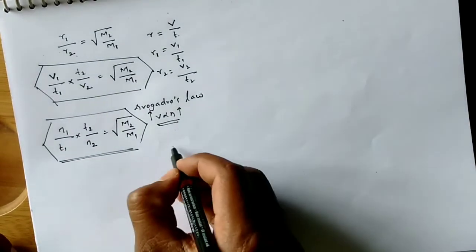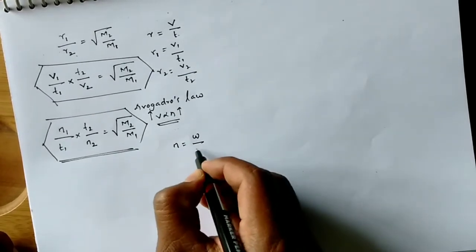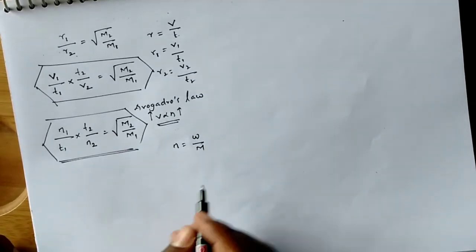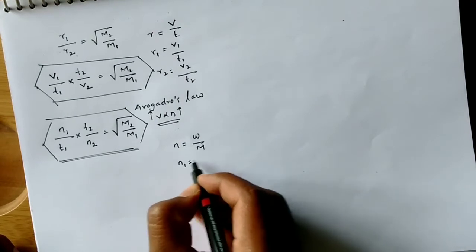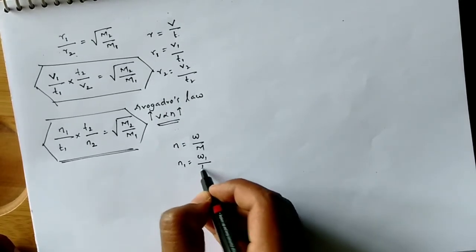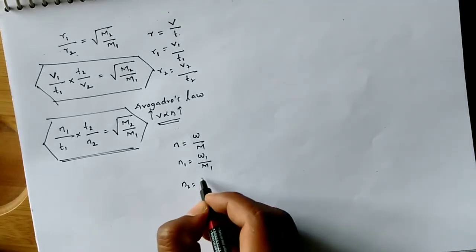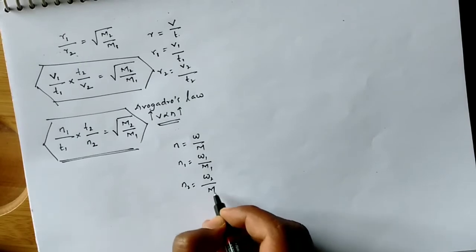And we know that number of moles is mass of gas by molecular mass of gas. So here N1 I am taking as given mass of gas W1 by molecular mass M1, N2 equal to W2 by M2.